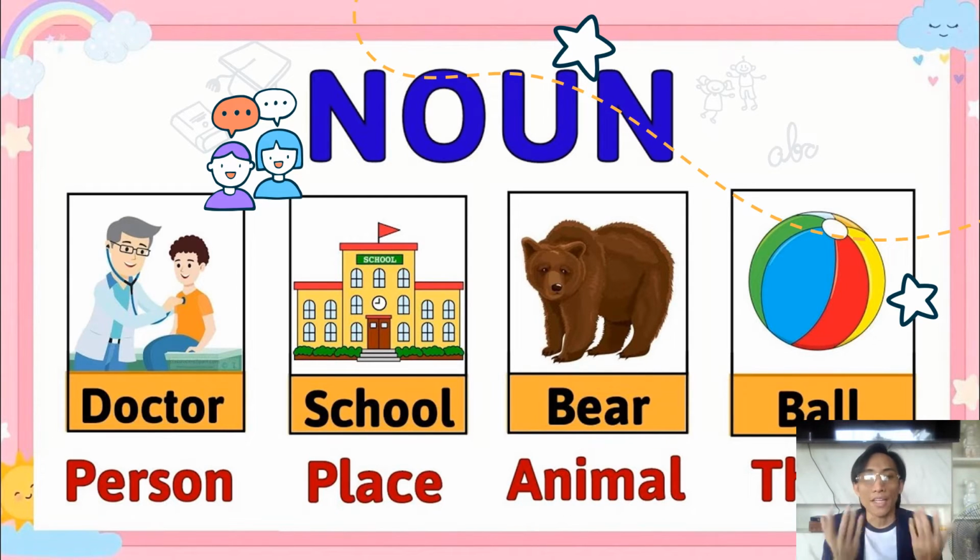And I will give you an example. First, person. The example is doctor. Another example is teacher. Another, we have policeman. And of course, we have Teacher Dell. So the name of the person is also a noun.